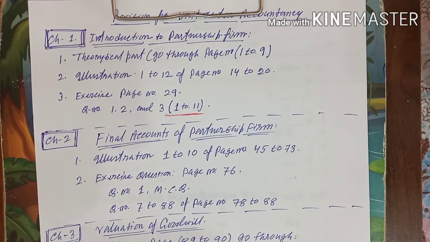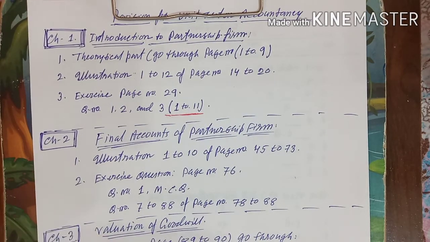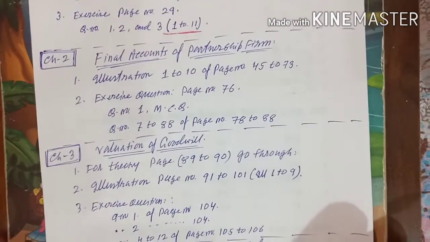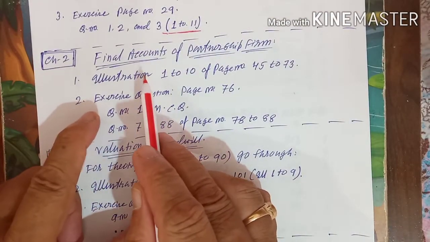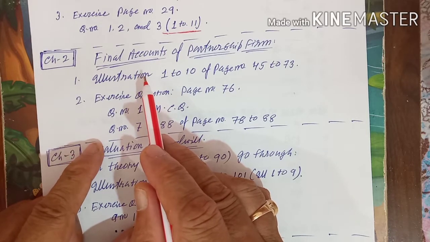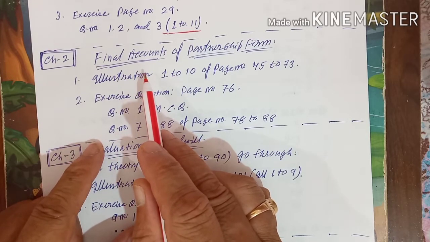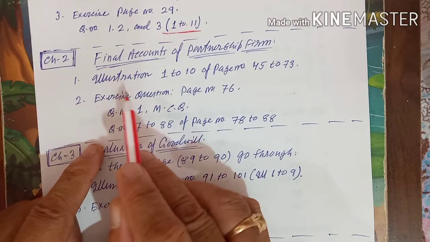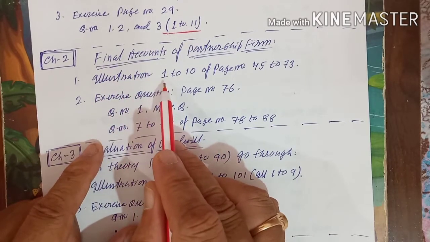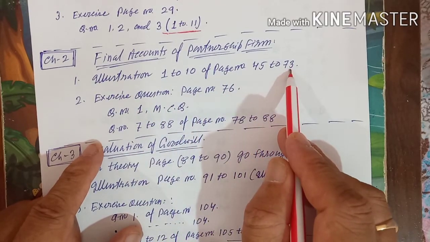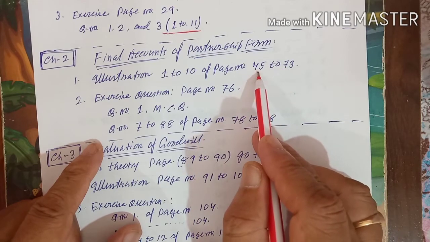Now come to chapter 2. Chapter 2 is the final account. All of you know final accounts means one long practical sum question according to your board paper style. 11 marks, 1 question is coming, and for that the illustrations given are illustration 1 to 10 of page number 45 to 73 according to your textbook.